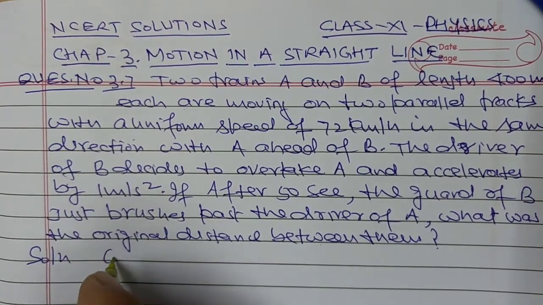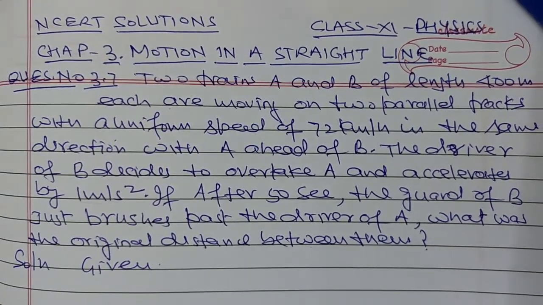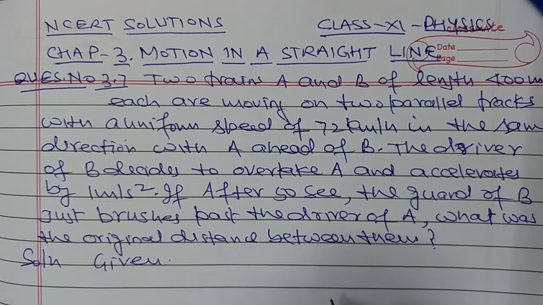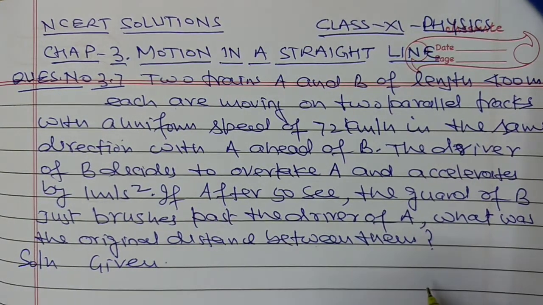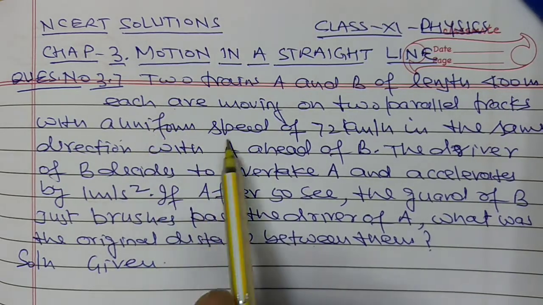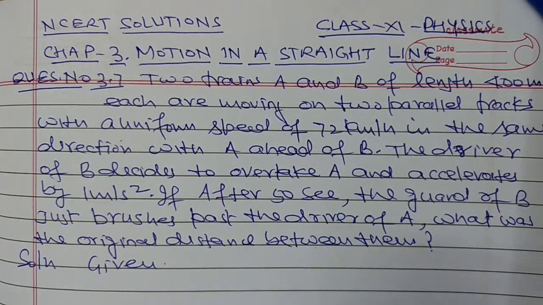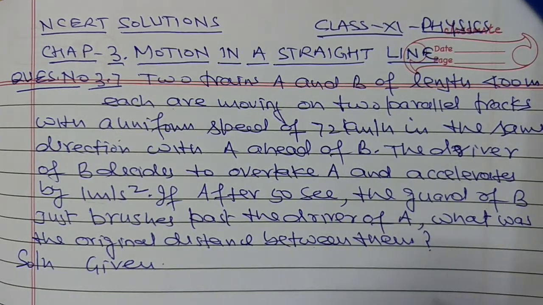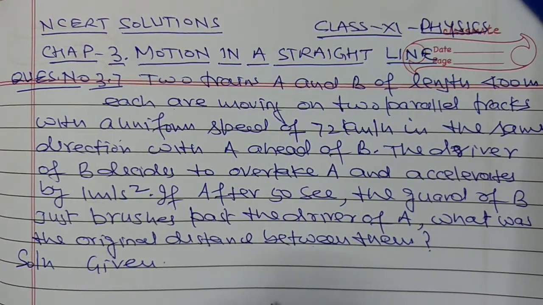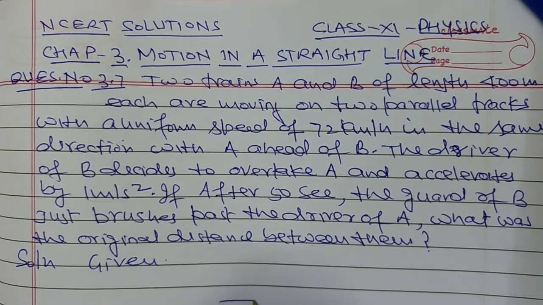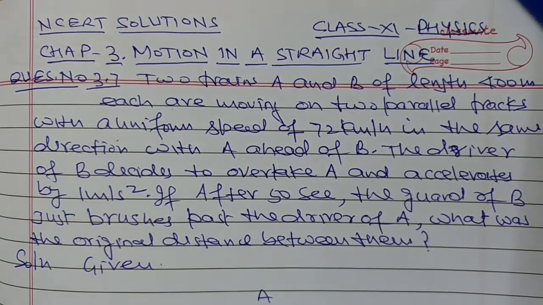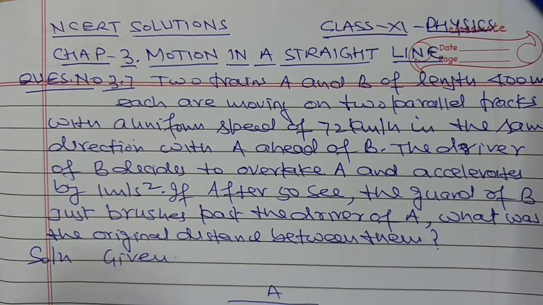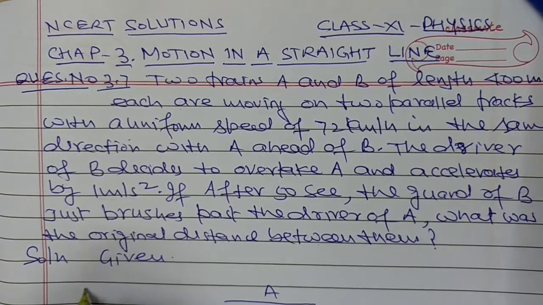In this question it is given that two trains A and B, length 400 meter each, are moving with uniform speed 72 km per hour in the same direction, with A ahead of B. Suppose here is train A, and here is train B, both moving in the same direction.